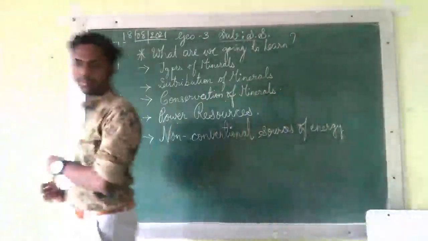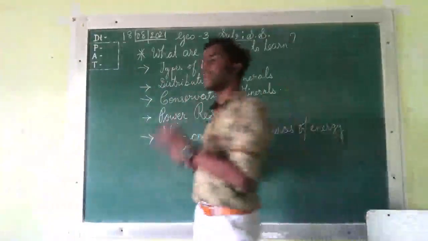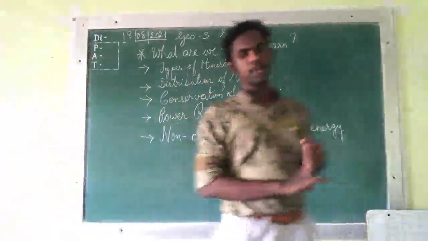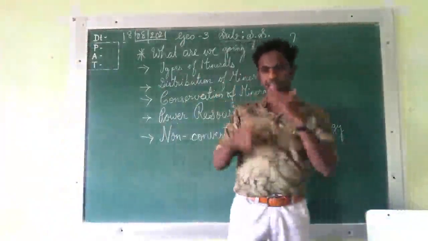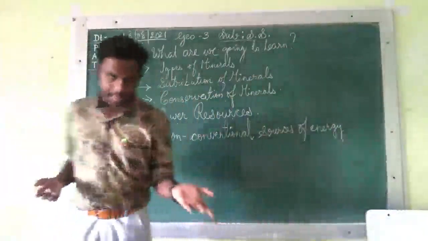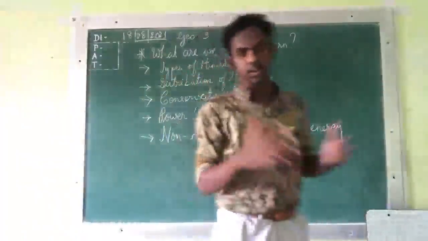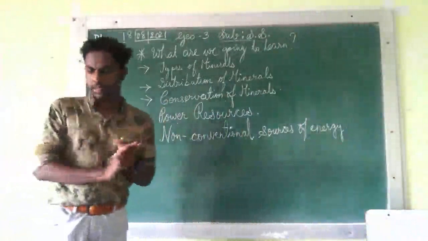We have learned what is a mineral, the availability of mineral and the formation of mineral. For formation, what all things are needed. So these three things we have first discussed. So let's revise it again for 8A and 8B students. You have to listen to me properly here, so that you both will be equal now after this class.